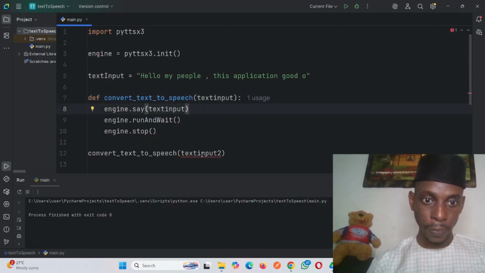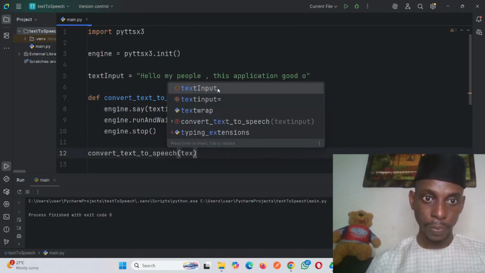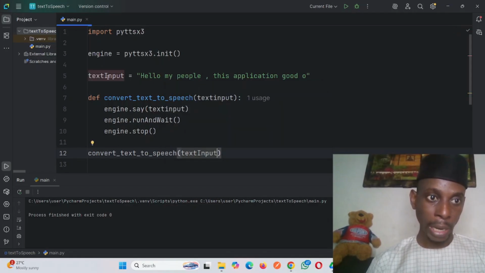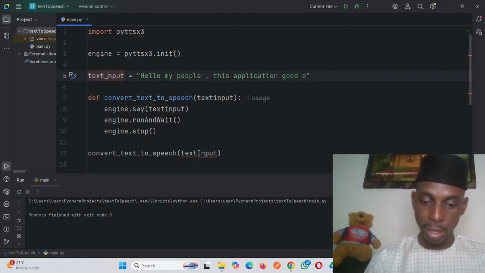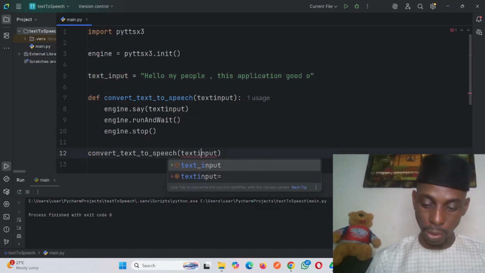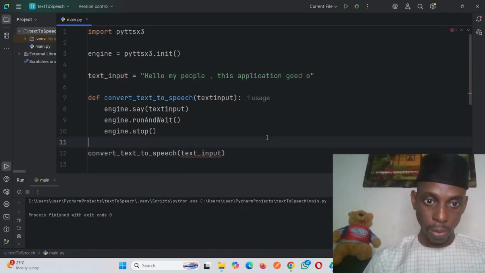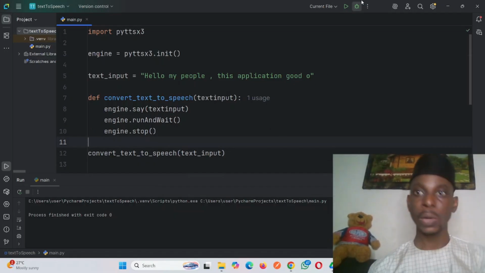Then for here now, this is where when the function is called, the function will take this text from here, right? If you're a programmer, you understand me very well. So it will now be this text input, capital letter. So I'm a Python guy, not a JavaScript guy, so I will still make it snake case, right? So let's do the snake case. Okay, so everything is working now. So let us test it.